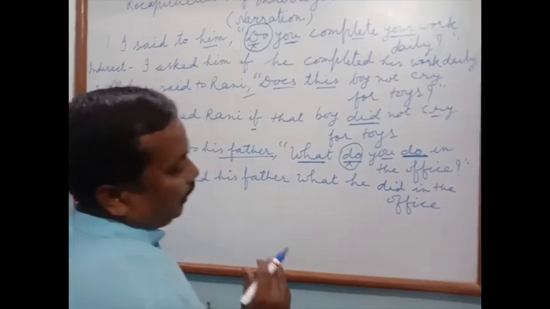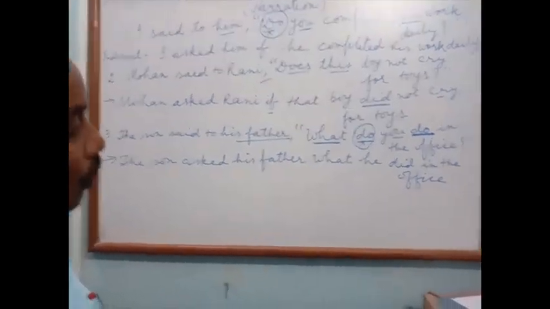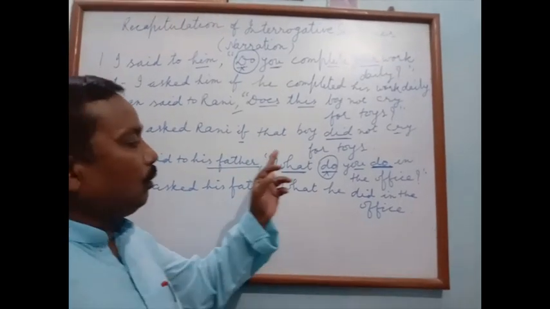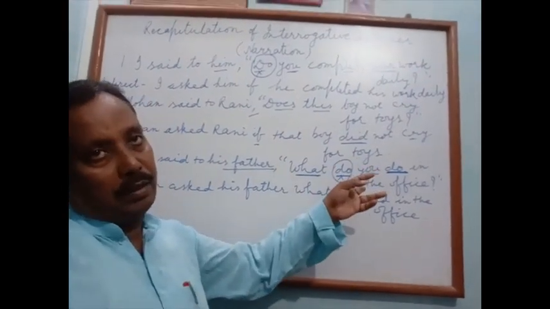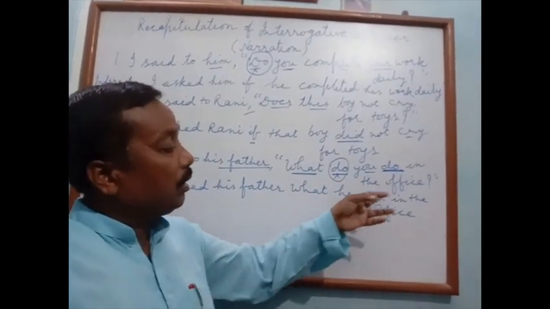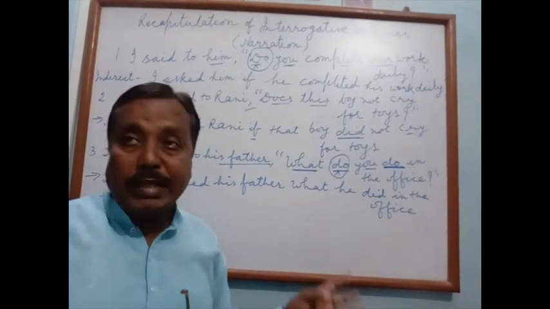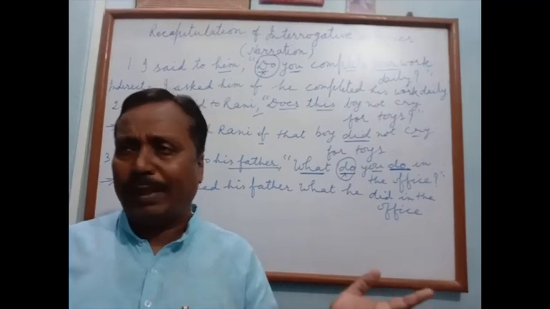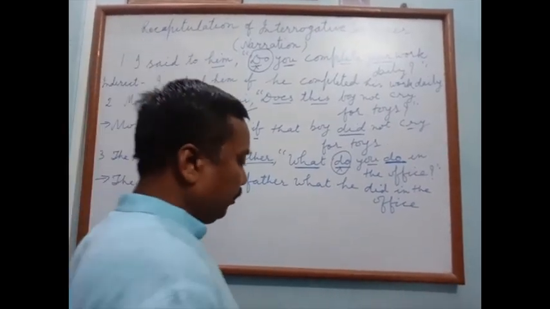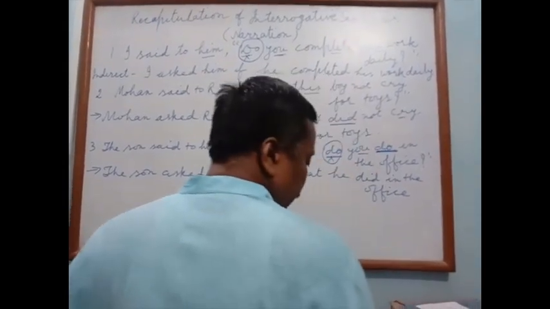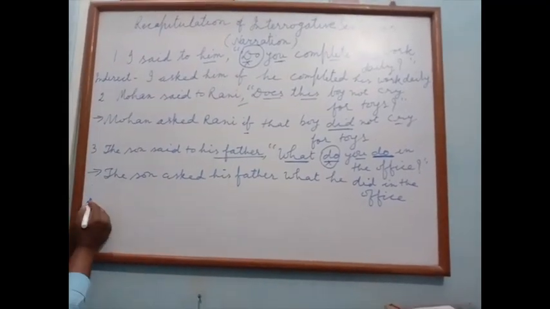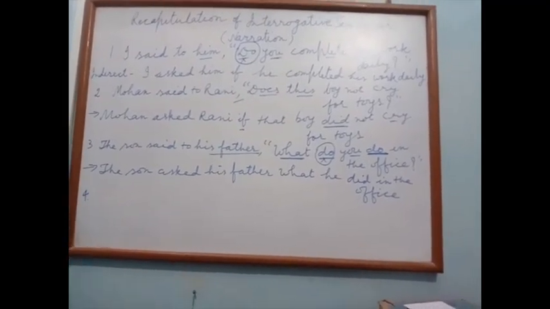Once again we take notice of which words are changed. Only the verb and person. And the words remain the same, except some words, for example this, that, these, those, which we have already discussed. Now take one more example.